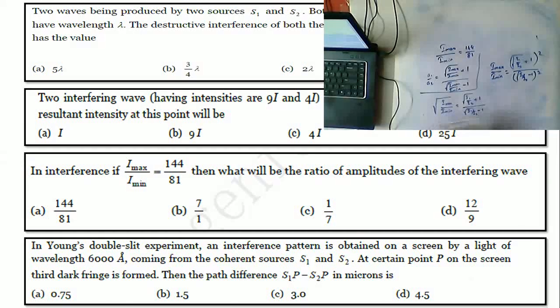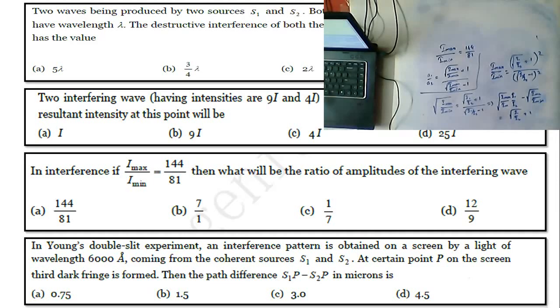Now upon cross multiplication we get, that implies, square root of I max by I min into square root of I1 by I2, minus square root of I max by I min, is equal to square root of I1 by I2 plus 1.